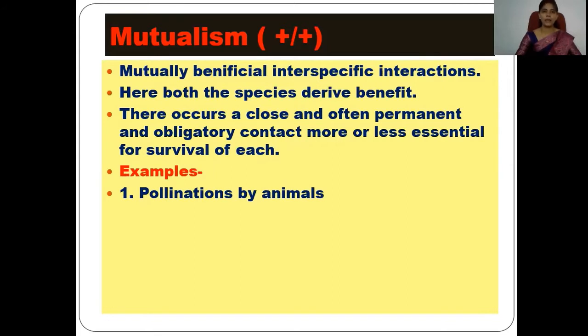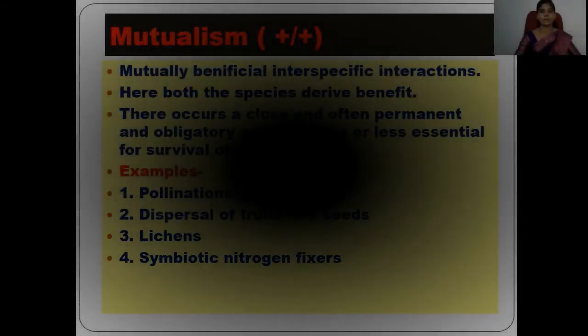So a very common example, and one of the best examples of mutualism that we can see in nature, is the pollination process which is done by animals. Second, we can see the dispersal of fruits and seeds. We know that many times, whenever animals eat the fruit, some of the seeds are dropped down in the soil, and in this way the seeds can be dispersed from one place to another. We can see the details of that example later on.